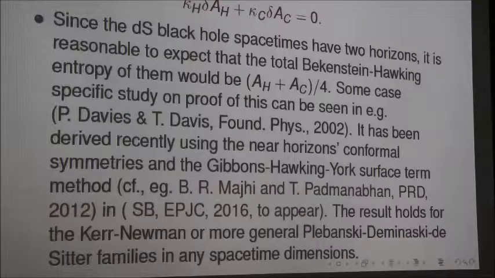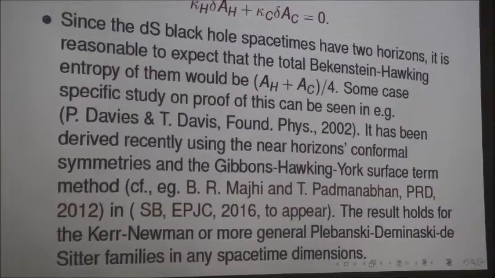The kappa times delta A_h is proportional to the mass, isn't it? Yes, delta M. That is true for asymptotically flat spacetime. Right. So here you mean to say there's a lambda in there. So lambda in there, but yeah.